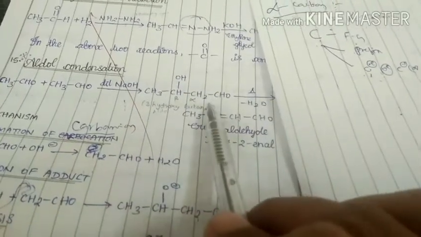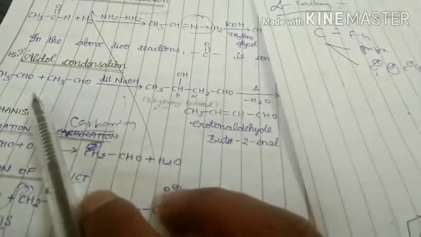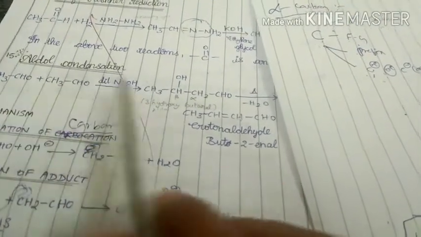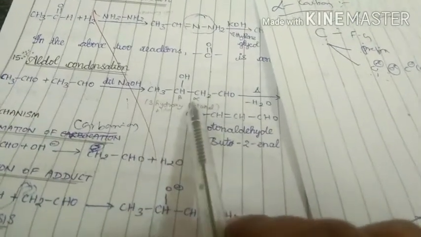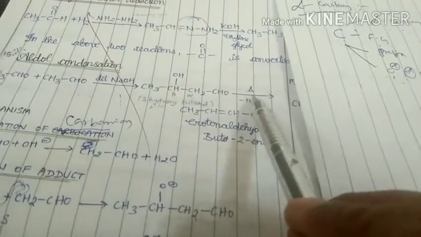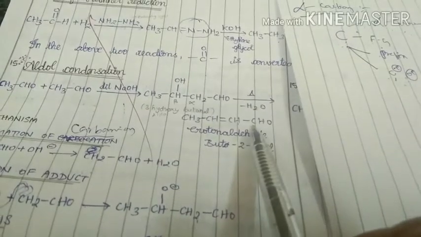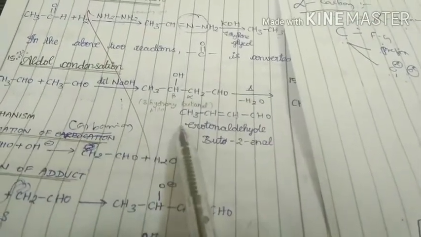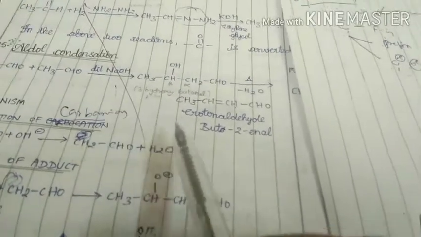Then this product is formed by addition. When this molecule undergoes heating, we get this molecule by eliminating water. So this is all about aldol condensation.